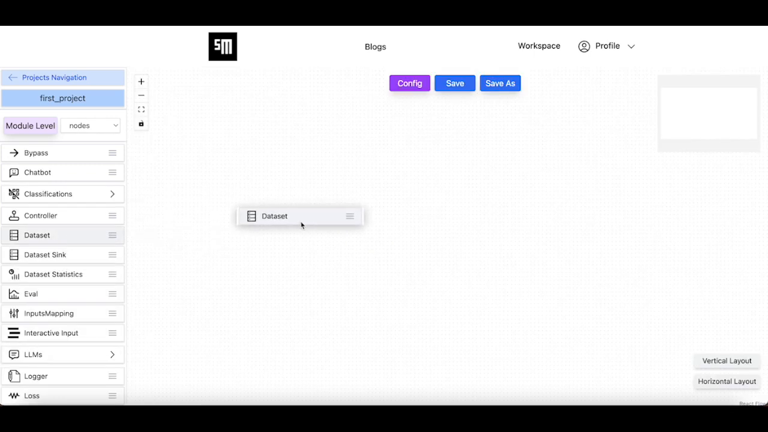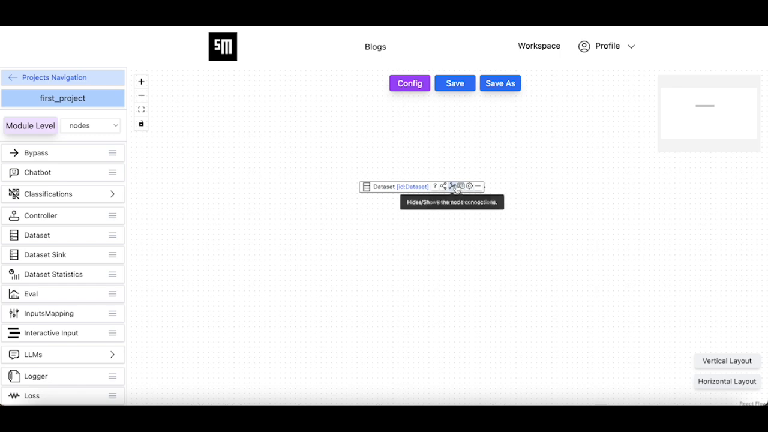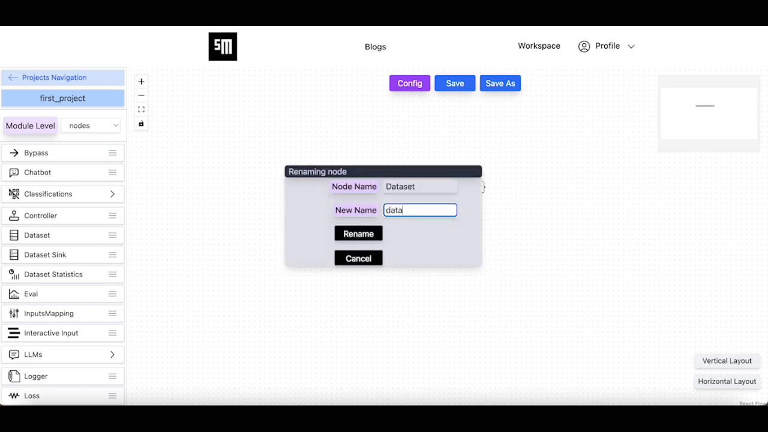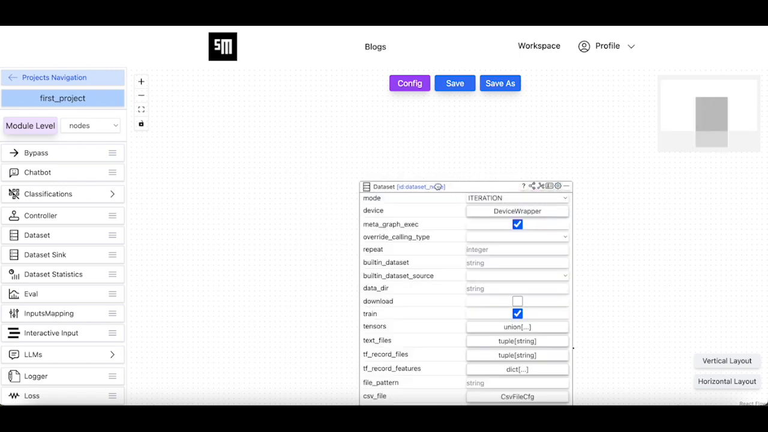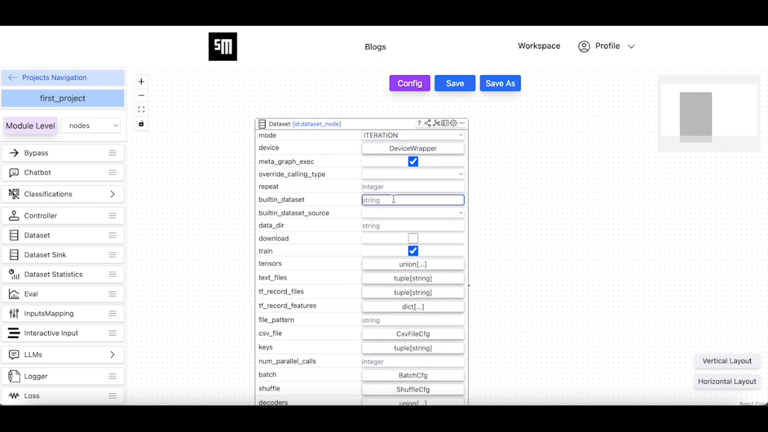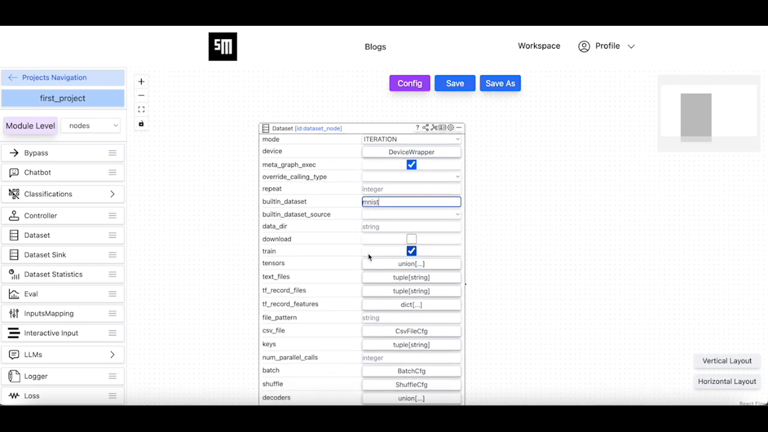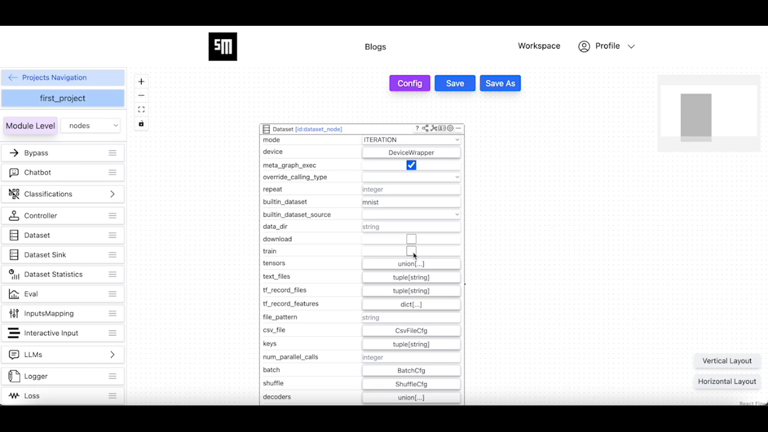This agent will have a single node, which is a dataset node. We set the built-in dataset parameter to MNIST so that the dataset node relies on the platform's internal MNIST dataset to generate examples. We set the train parameter to false so that the test split of the MNIST dataset will be used.